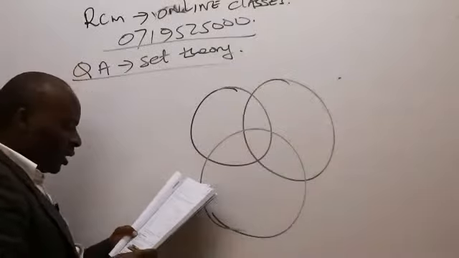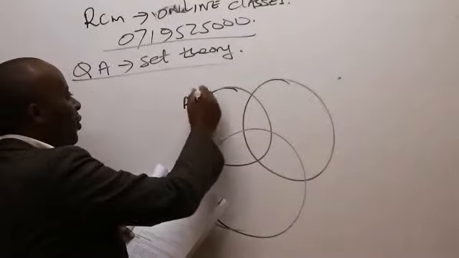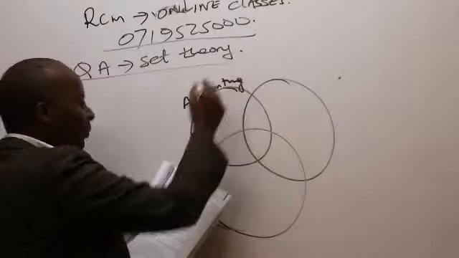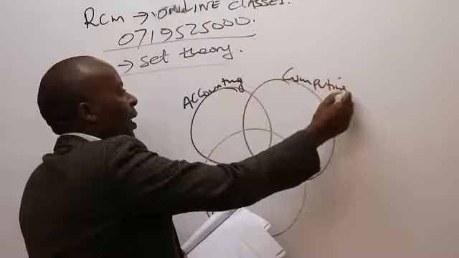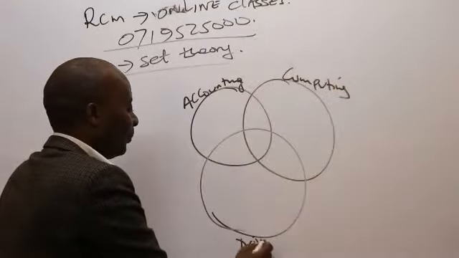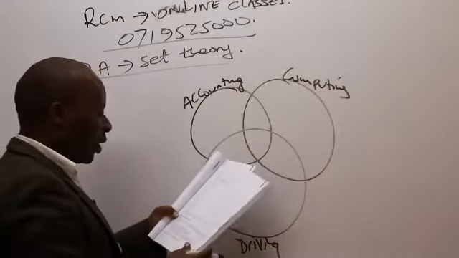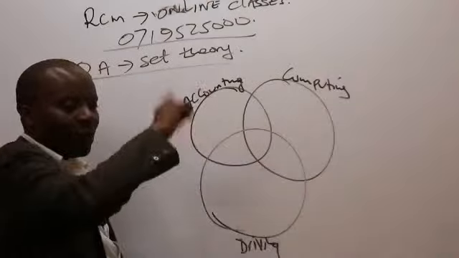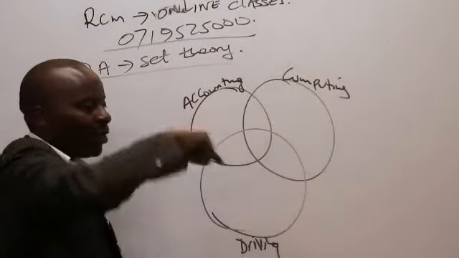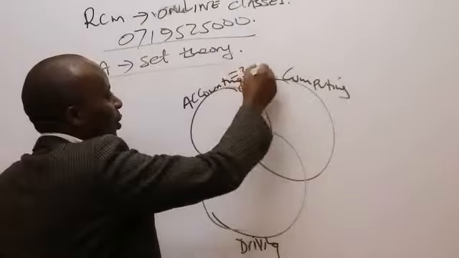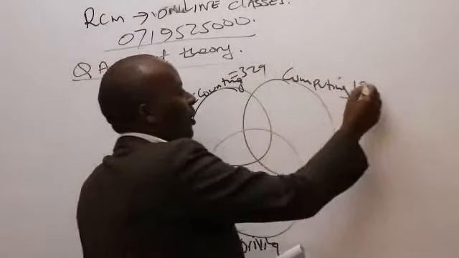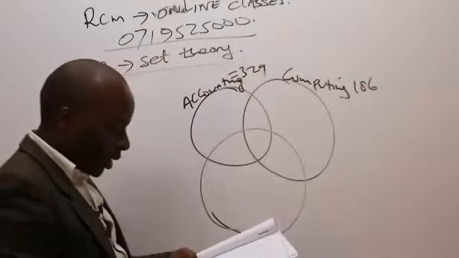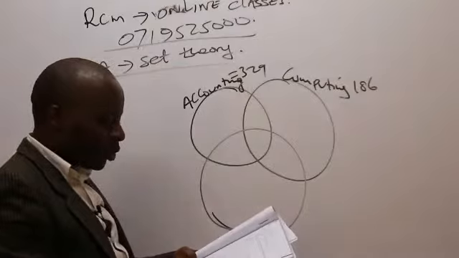So we have 3 courses. We have accounting, we have computing, and then we have driving. You're told 329 students are undertaking the accounting course. They haven't specified, just general. So accounting is 329. Computing course is 186. And then we have 295 students who are undertaking the driving course.